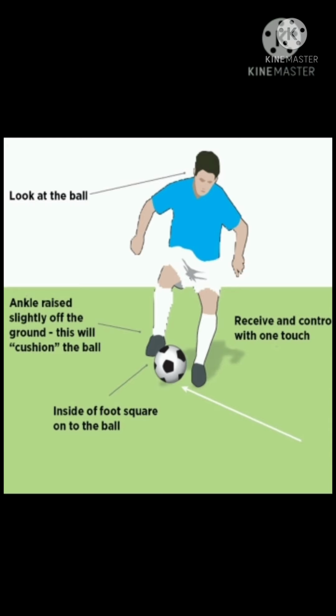Then choose which foot to receive the ball with, one foot with the toe pointed up. Don't stop the ball. Instead, prepare it for the next action: shot, dribble or pass, etc.